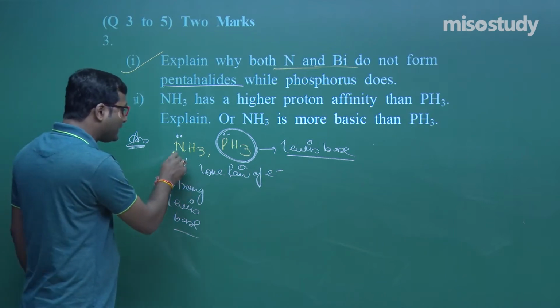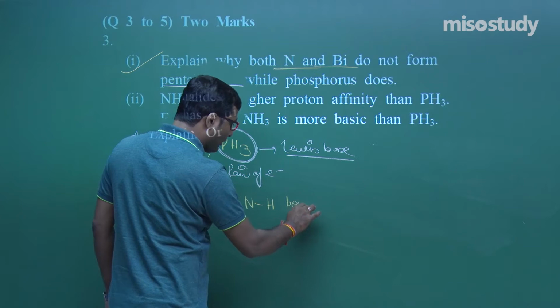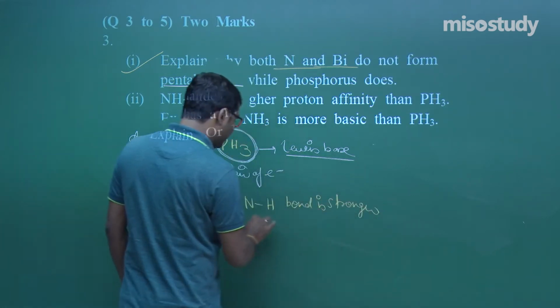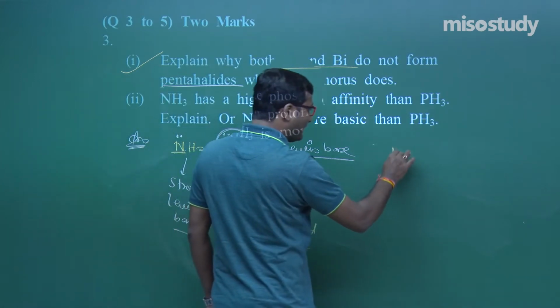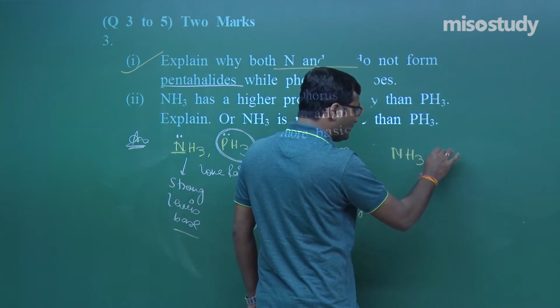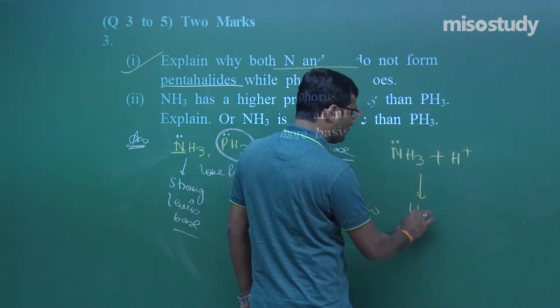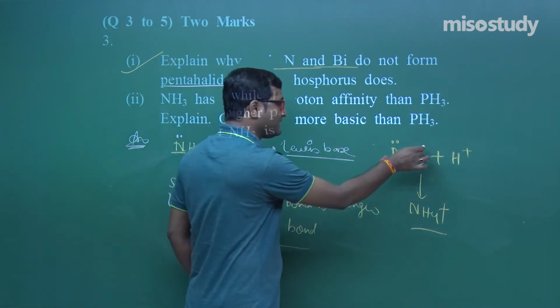Due to the small size, the N-H bond is stronger than the P-H bond. So it has the ability to attract a proton and convert it into NH4+, my friend, because the electron density is more.